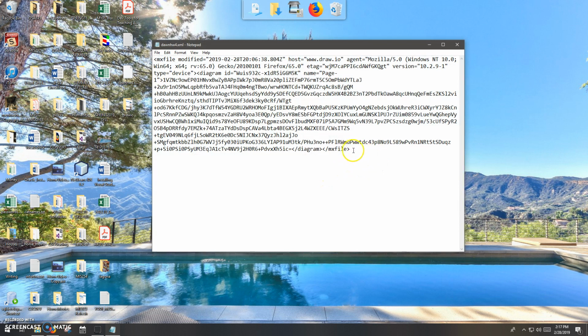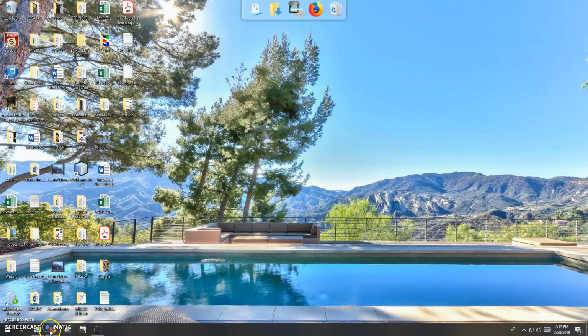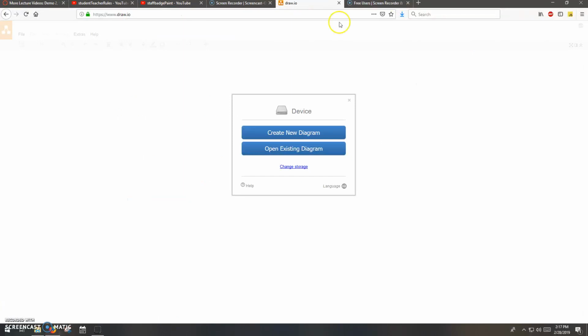You have to open up your XML file in draw.io. It's not like you can just open it up in anything and be able to see your model. So what I'm going to do is bring back draw.io, and I'm going to open an existing diagram. So if you wanted to open one of your diagrams, or very importantly, after I grade your work, I'm going to put my notes right in your diagram and send it back to you with my feedback.